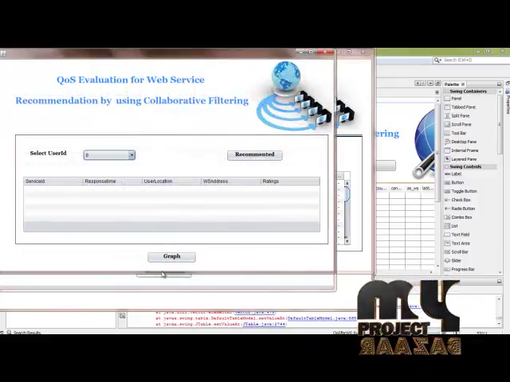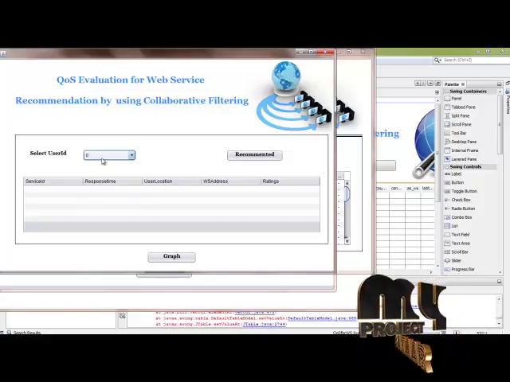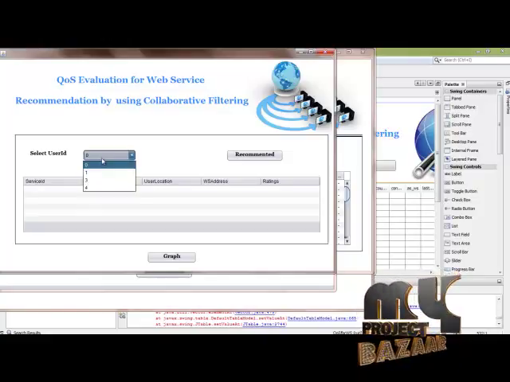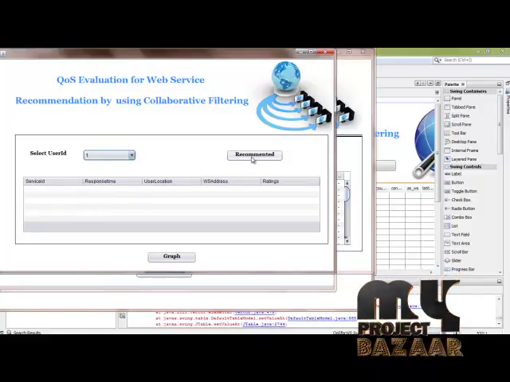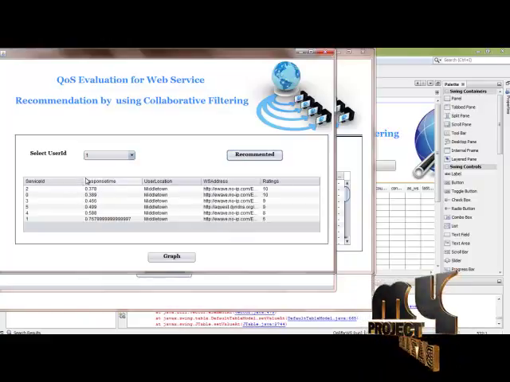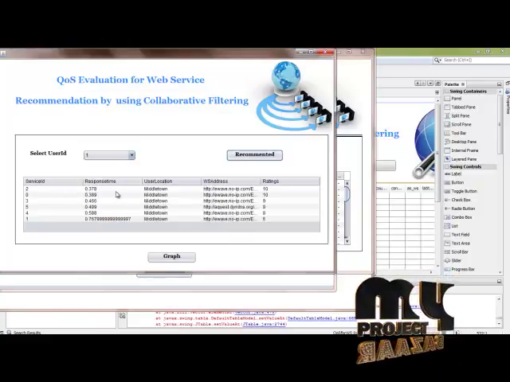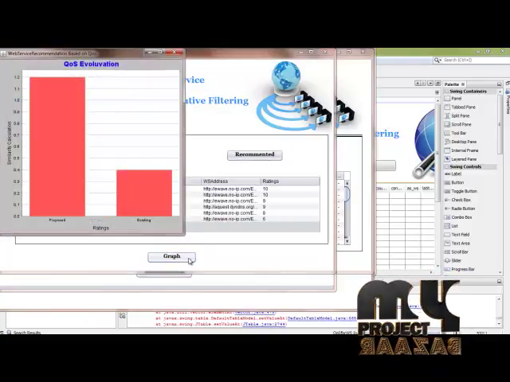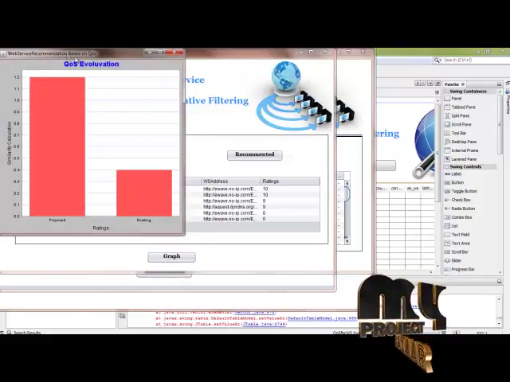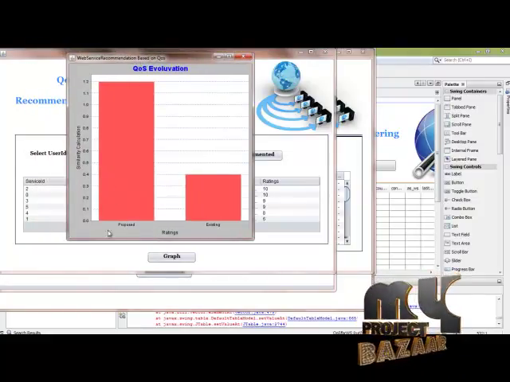After clicking the recommended button, you can provide the web services to the users based on the response time. Example, choose the service, select user ID 1 and the recommended. The service ID 2 and response time is 0.3 for the based on the response time, and then click the graph button. The graph will be displayed. This graph mentions the QoS evaluation for the proposed and existing system.